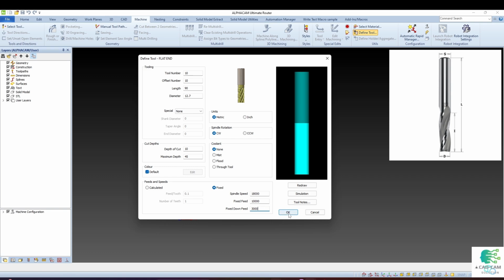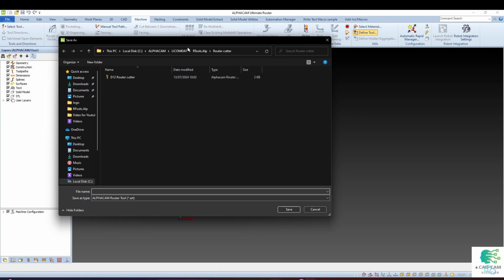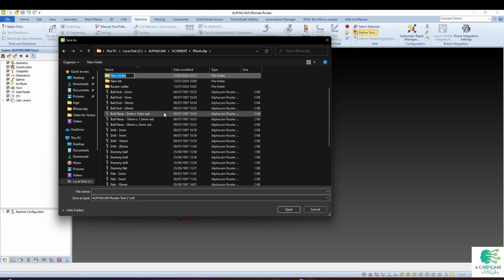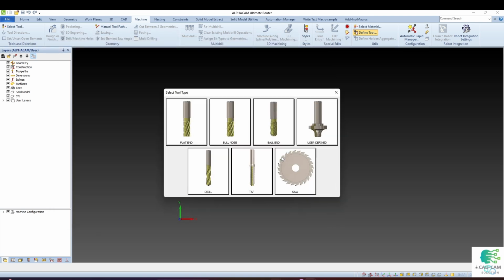Press OK and save new tool. Create a new folder to more easily determine different types of tools. Name the tool by describing the type, diameter and tool number to easily identify this particular tool. Save. A new tool has been created.